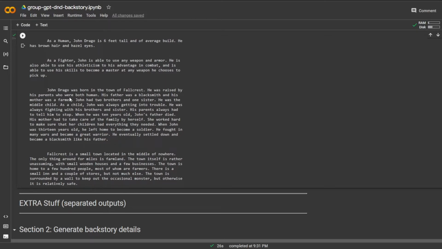He's raised by his parents, who were both human. His father was a blacksmith and his mother was a farmer. John had 2 brothers and 1 sister. He was a middle child. As a child, John was always getting into trouble. He was always fighting with his brothers and sisters. His parents always had to tell him to stop.